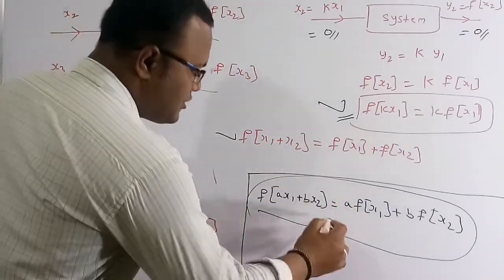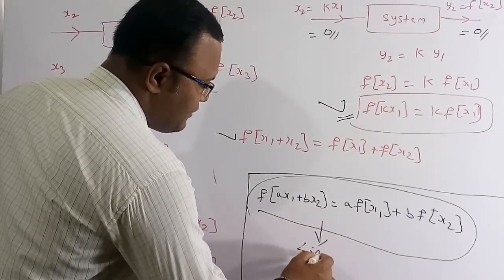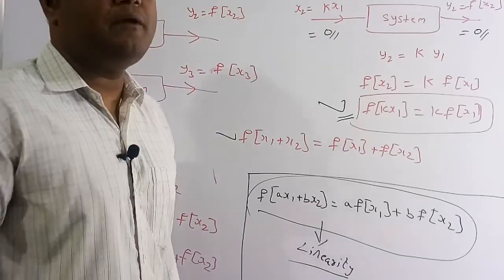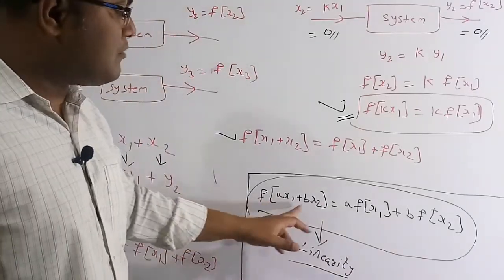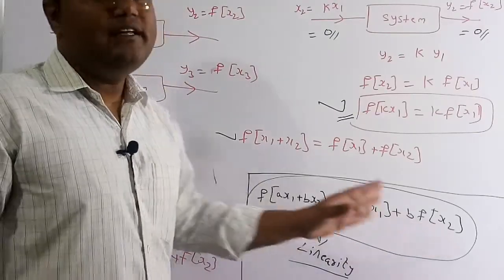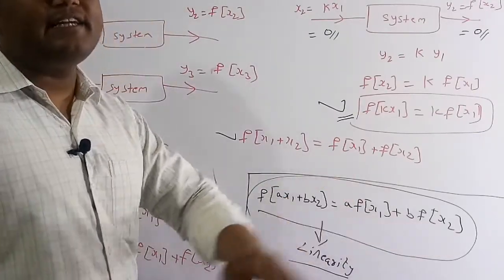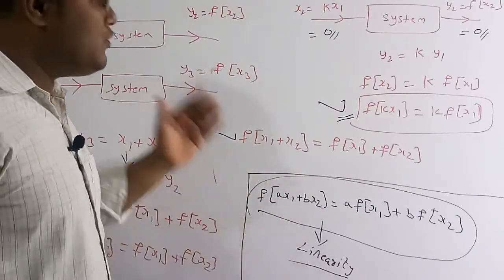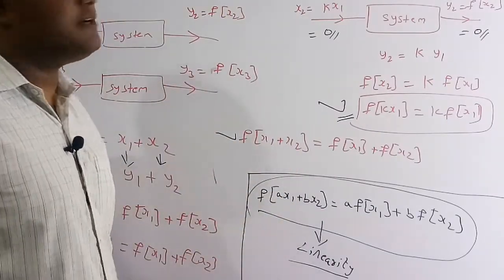So this is what we call linearity. If any system satisfies this property, then the system is said to be a linear system. So f of ax1 plus bx2 is equal to a into f of x1 plus b into f of x2. This is the true meaning of linearity. So only if both conditions are satisfied are we going to say it is a linear system.